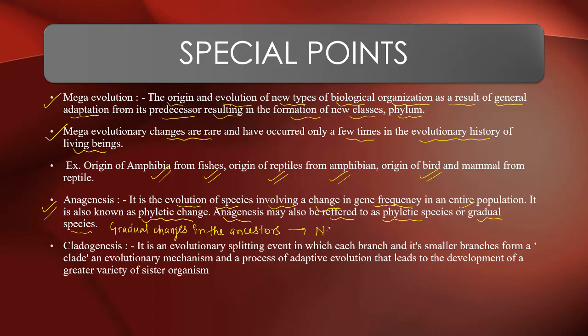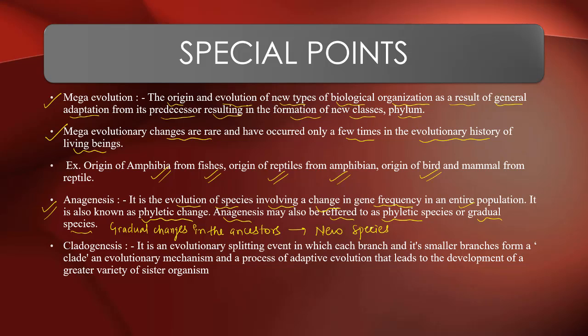lead to the formation of new species. So I'll revise something for you. Microevolution basically gives rise to the formation of new subspecies, by the process of natural selection, genetic drift, gene flow, recombination, etc. Macroevolution leads to the establishment of new genera, new family. So microevolution forms new subspecies, and those closely related subspecies, in case of macroevolution, form new genera or a family. Mega evolution helps in the formation of new classes and phyla.